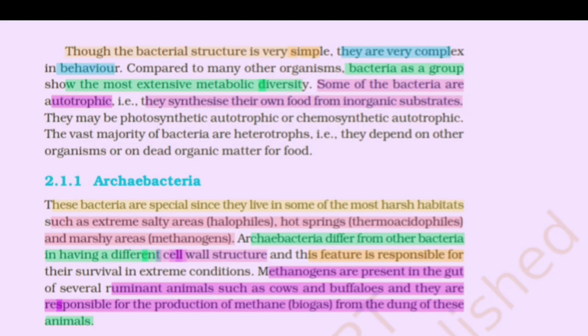Though the bacterial structure is very simple, they are very complex in behavior. Compared to many other organisms, bacteria as a group show the most extensive metabolic diversity. Some of the bacteria are autotrophic. For example, they synthesize their own food from inorganic substrate. They may be photosynthetic autotrophic or chemosynthetic autotrophic. The vast majority of bacteria are heterotrophs. For example, they depend on other organisms or on dead organic matter for food.